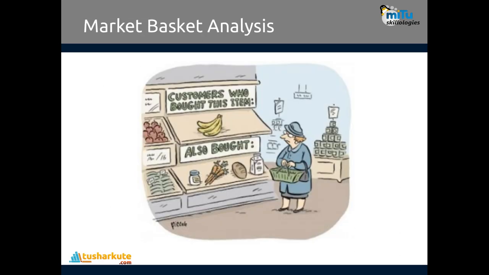Now, how if this and then that? See this particular picture. On this grocery store, it's written, customers who bought this item also bought these items. It means that they are connected. This is what we give as suggestions to customers. Previously the one who bought this also bought this, maybe 80% of the time, 90%, or 50%, whatever. With the suggestion, the customer can purchase more products from the store. This is what we call market basket analysis.